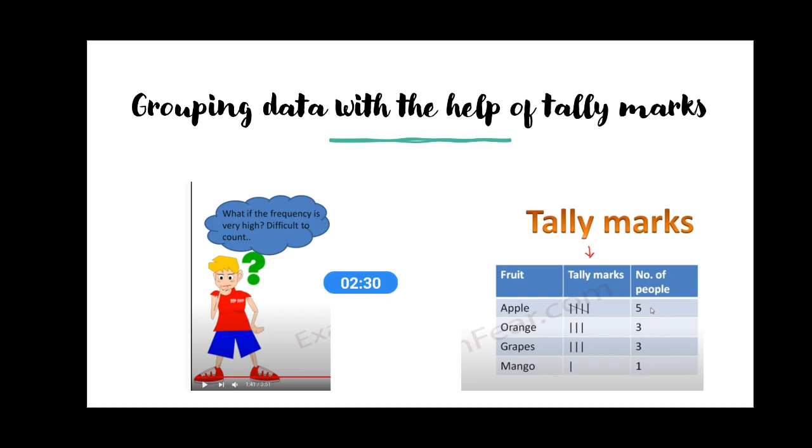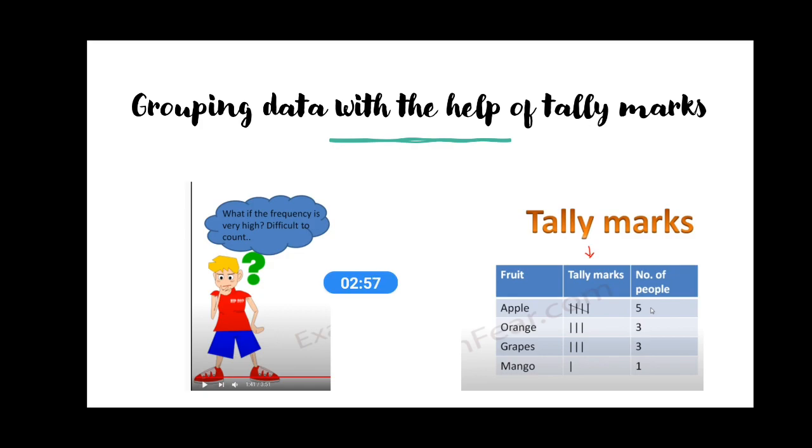It will be so difficult to do like that. So for that we use telemarks. If there are 4 types of fruits, say apple, orange, grapes, and mango, we can write telemarks कि apple कितने persons की liking है, 1 2 3 4, and the fifth one will be a cross. That means number of persons 5.